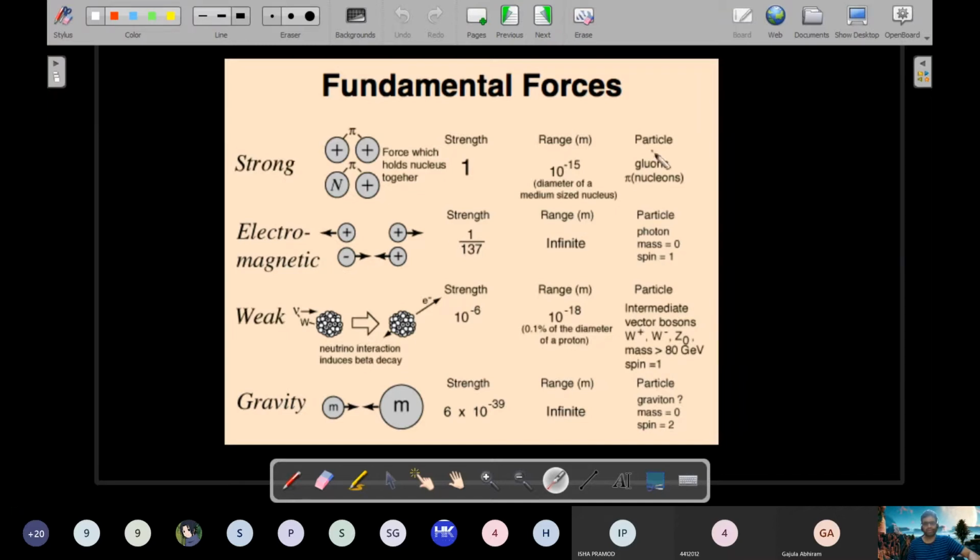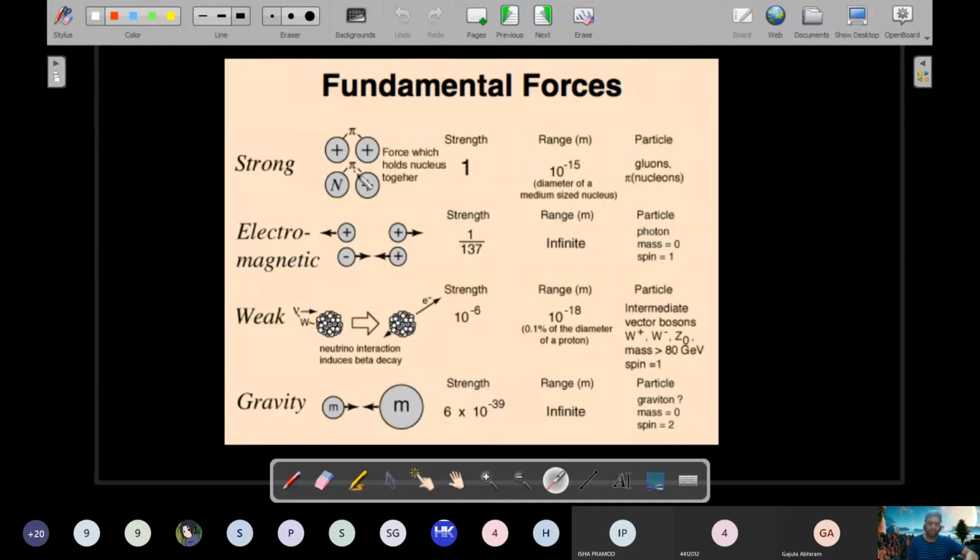Okay, right. Let me talk very quickly about this. No need to remember these particles. What this column suggests is how these forces happen between them. A modern theory suggests that there will always be particles exchanged between them to interact with each other. Just like two friends playing catch with a ball one after another. Let's say you throw a ball to your friend and he throws the ball back to you. That kind of game they believe is responsible for the way the particles react with each other.